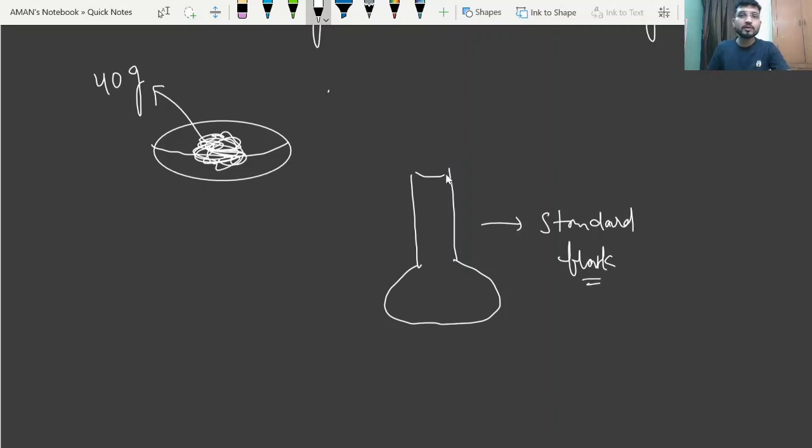Okay, so what you have to do, beta? Just take this 40 gram of NaOH. Okay, so take 40 gram of NaOH, beta, and just pour into the flask. Okay, now see, this is 40 gram NaOH. That is 1 mole NaOH.